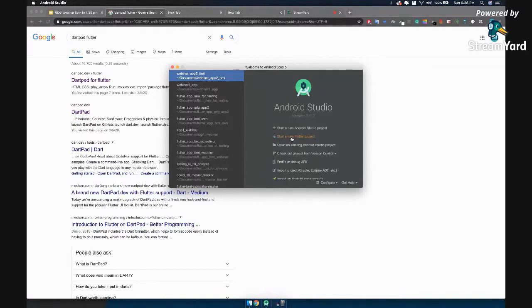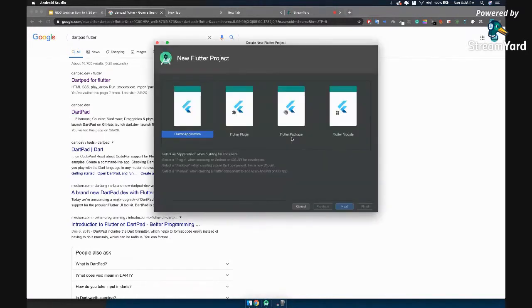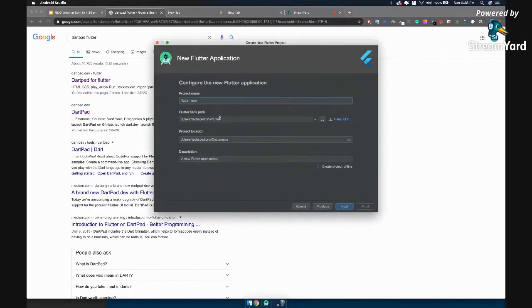Now let us start with Android Studio. We'll click start a new Flutter project. Let us choose Flutter application, and let's write our name. Please make sure when you are writing a project name, all the letters should be lowercase, and the words should be separated with an underscore.